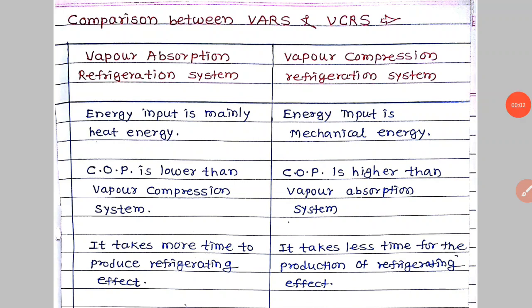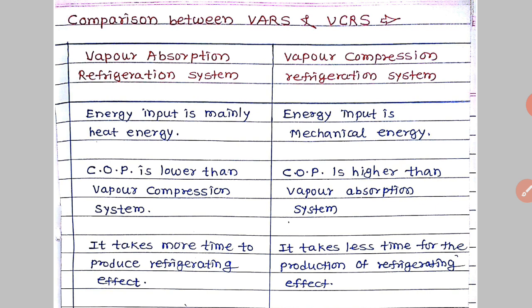In the previous lecture, we have seen the simple aqua ammonia vapor absorption system and the practical aqua ammonia vapor absorption system. In this lecture, we are going to see a comparison between the vapor absorption refrigeration system and the vapor compression refrigeration system, and the lithium bromide absorption refrigeration system. So now we are going to see the difference between the vapor absorption system and the vapor compression system.